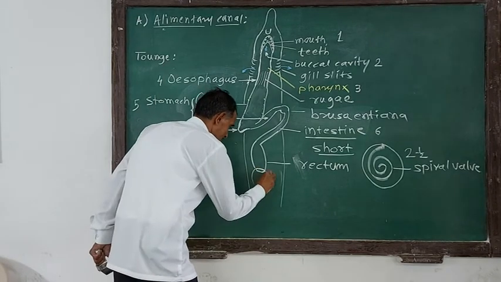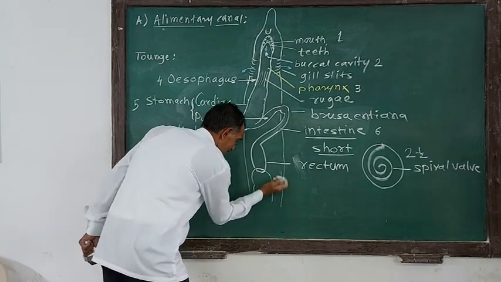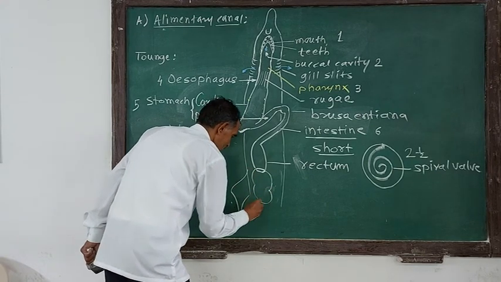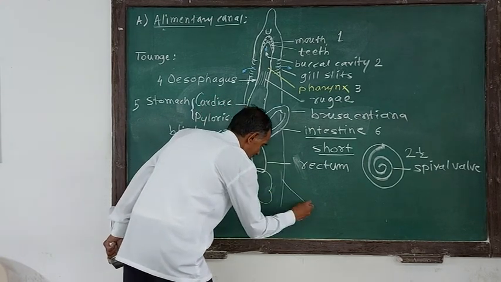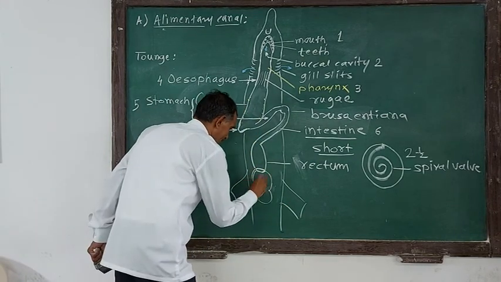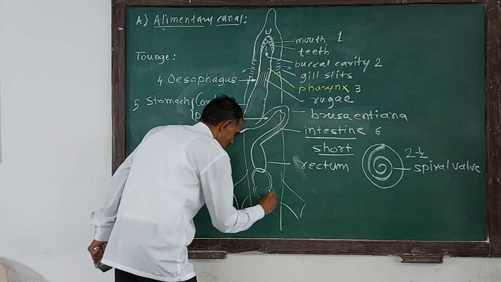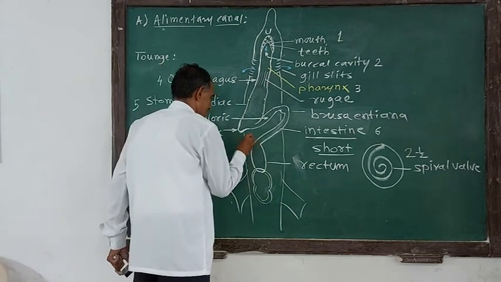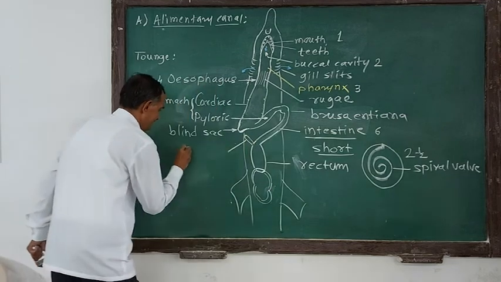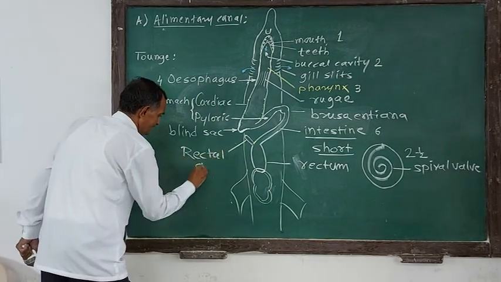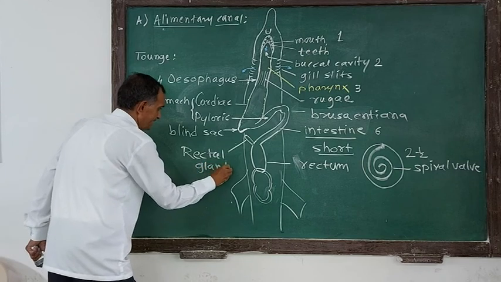So this is the rectum which opens into the cloaca, and at the lateral sides of the cloaca are present the fins, which we call the pelvic fins. This is known as the cloaca, and in this cloaca the rectum opens like this. The rectum has a rectal gland, but it has no role in digestion.